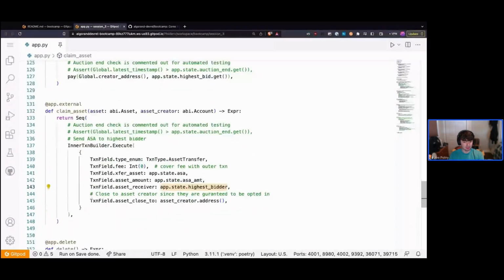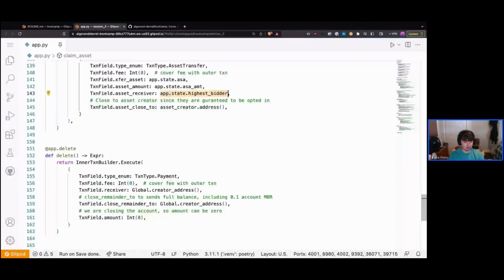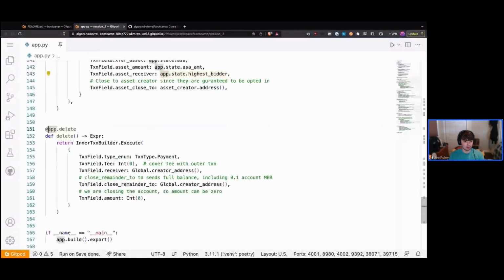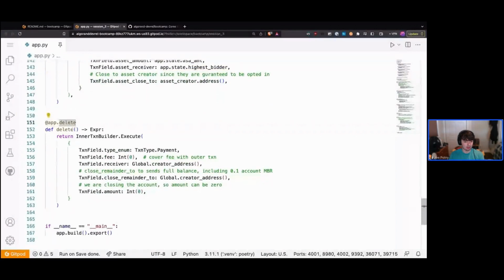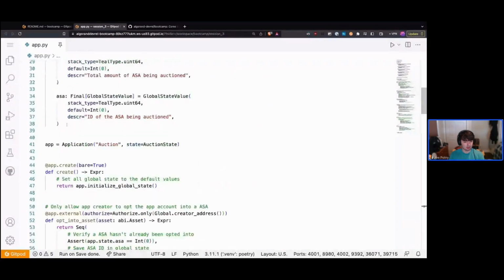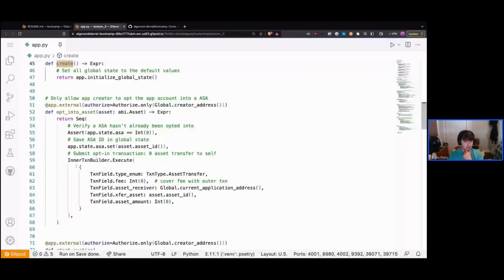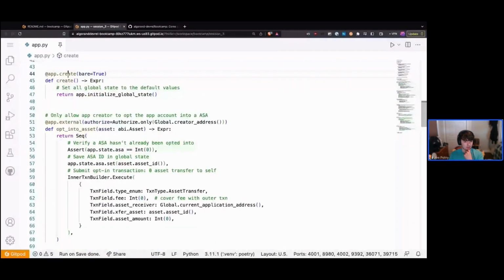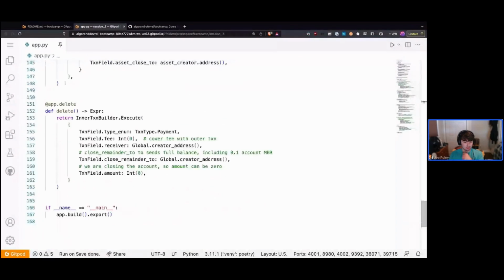Okay. And then finally, our delete method. So this is very similar. If we go all the way up top here, we have our .create method with the .create decorator. And here we have our @delete method, the @delete decorator. And also go ahead, make this bare.